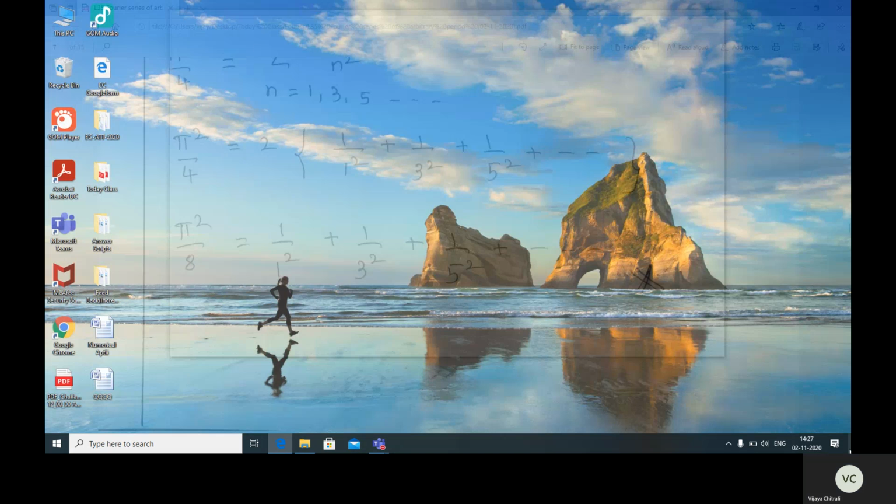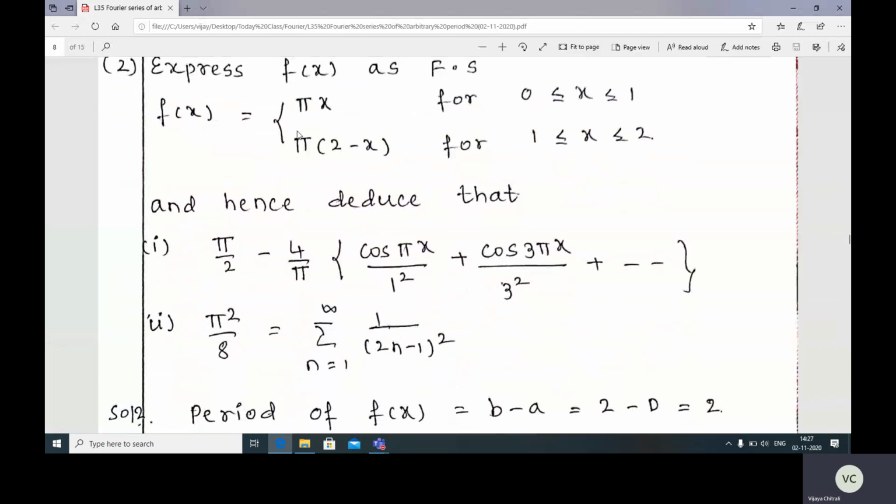Now move on to the next example. Express f(x) as a Fourier series, f of x is equal to pi x, x lies between 0 to 1, and f of x is equal to pi (2 minus x) for x lies between 1 to 2, and hence deduce that pi by 2 minus 4 by pi, cos pi x divided by 1 square plus cos 3 pi x divided by 3 square plus so on.